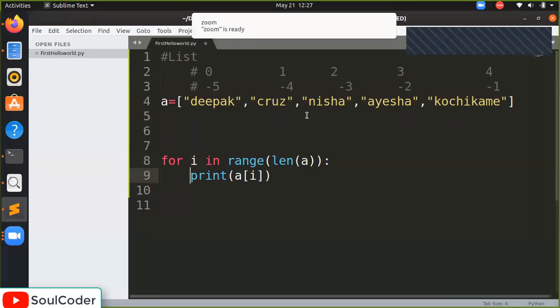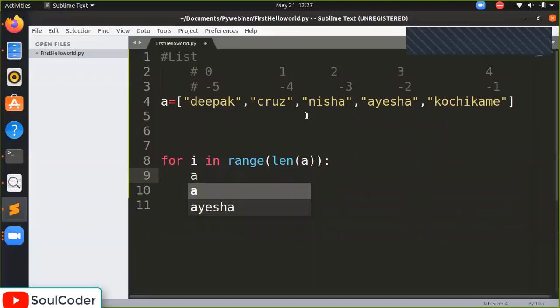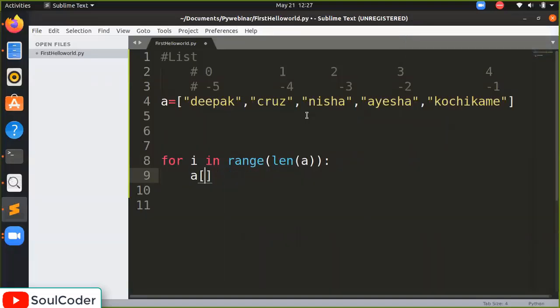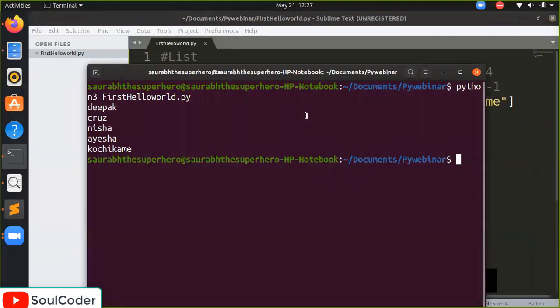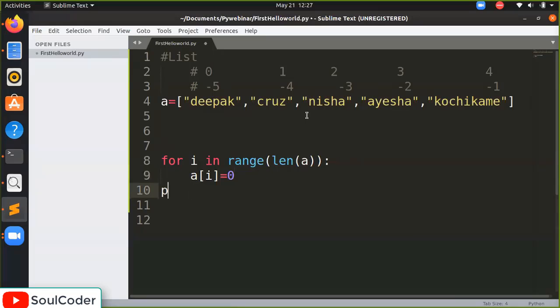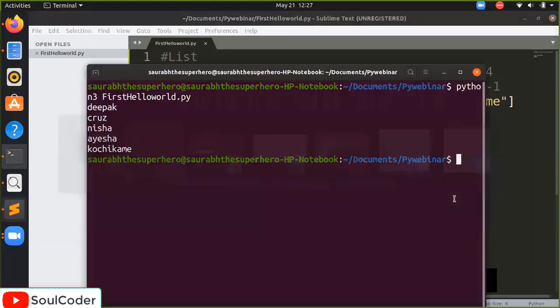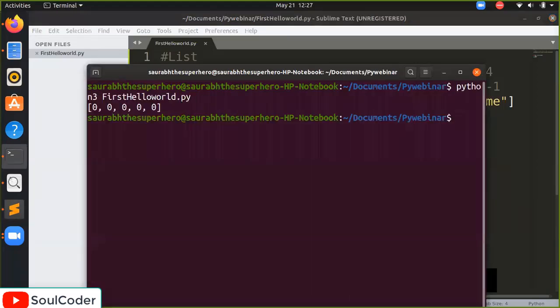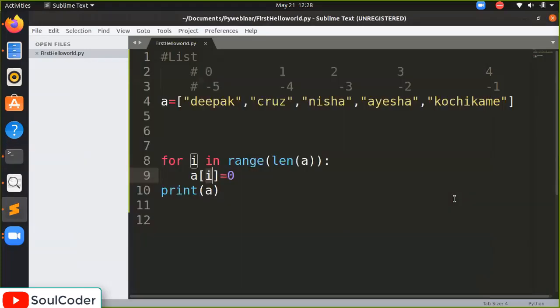What if you want to change every value of it? For example, I am saying A of i equal to 0, and I will print after the for loop. Let's see what we are doing. For every index throughout the list, we are trying to change the value. Let's see if it works or not. Yes, all the values are changed. This way, we can change all the values throughout the list without specifically writing anything.